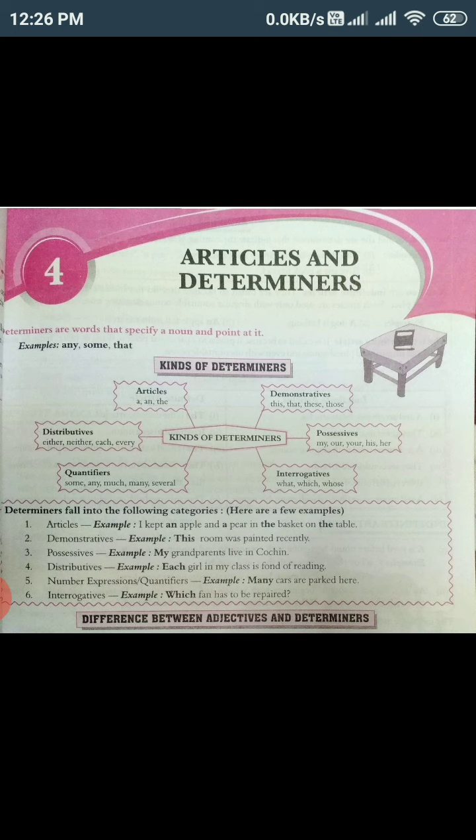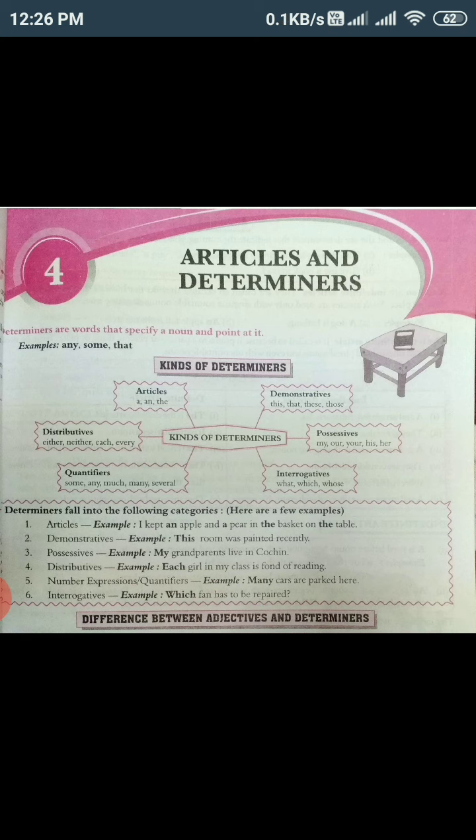Now next determiner is possessives. Possessives are, as you all are familiar, the things we possess, that is my, our, yours, his, her. Next determiner is interrogatives, the fourth kind. Interrogatives are again the question words, including how also, what, which, whose. And the next determiner that we are going to study is quantifiers.